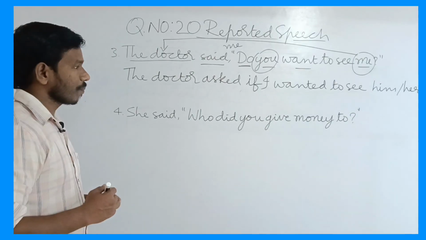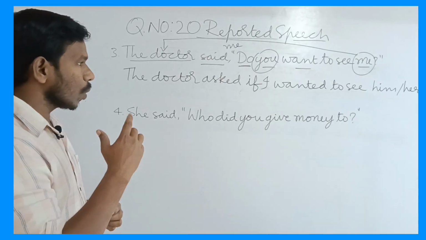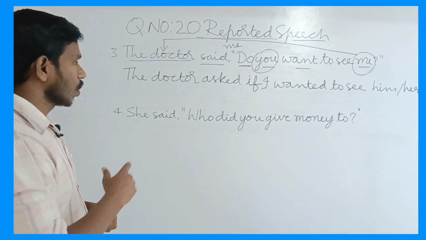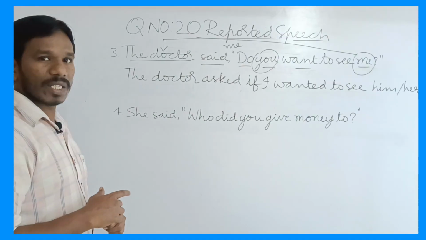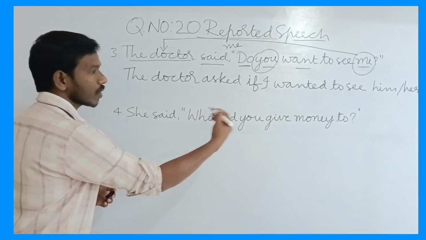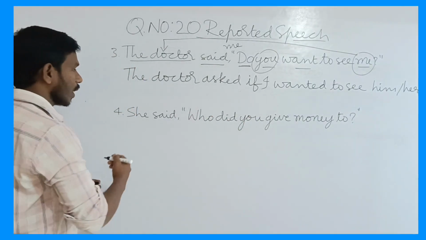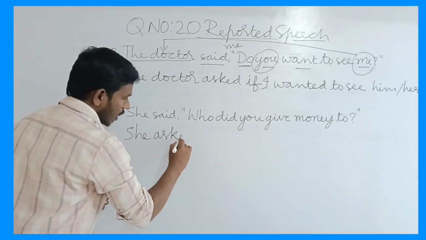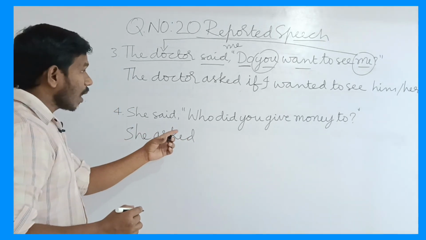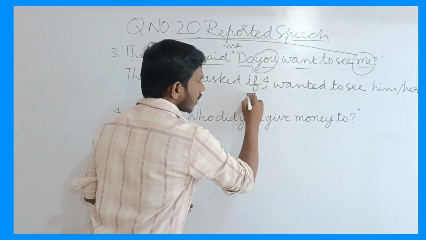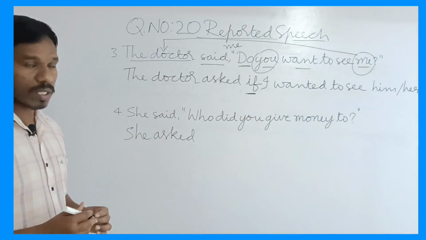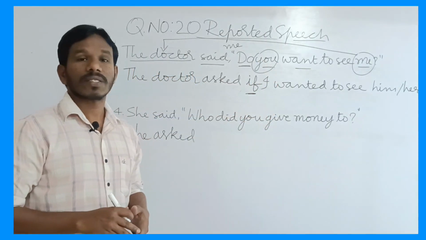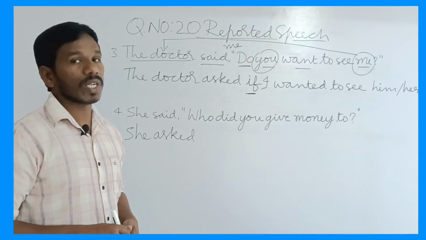She said, "Who did you give money to?" Now see here, this is also an interrogative sentence. So we have to write, she asked. In the earlier sentence we used the conjunction if because the sentence started with an auxiliary verb.